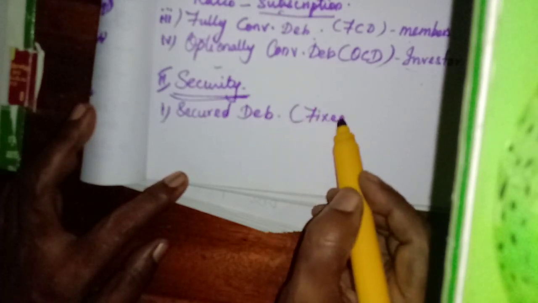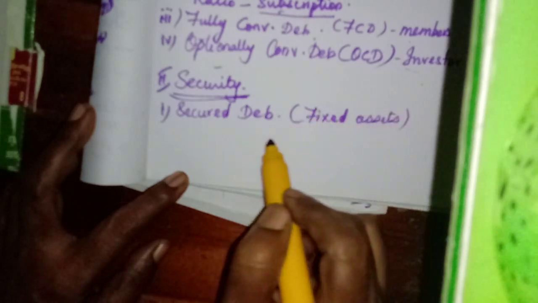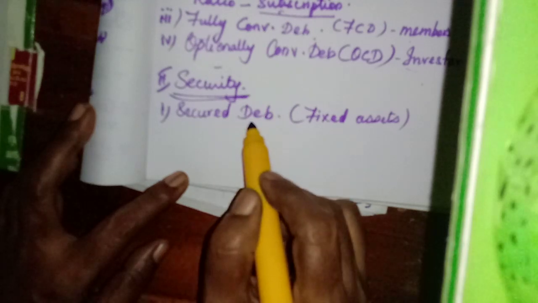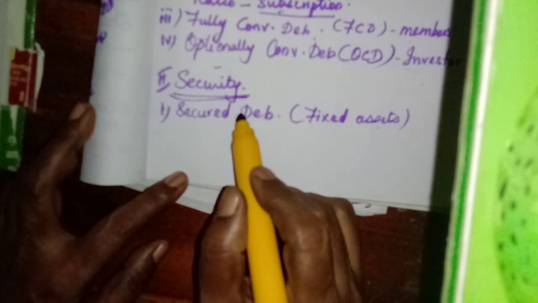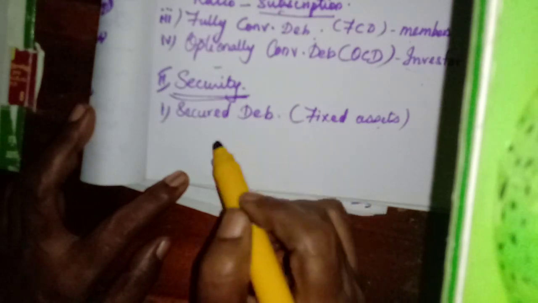Secured debentures have a charge on the fixed assets of the company. If the company is not able to pay back the amount of the secured debentures, the secured debenture holders have the right to sell these fixed assets and they can recover their amount.